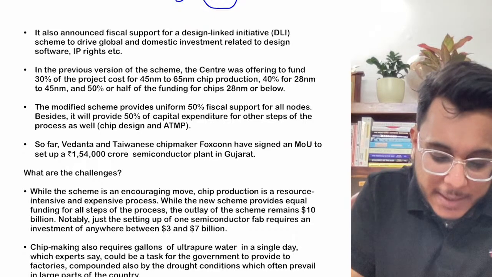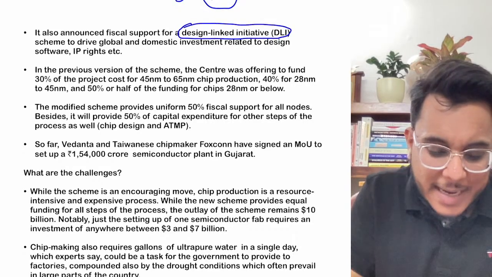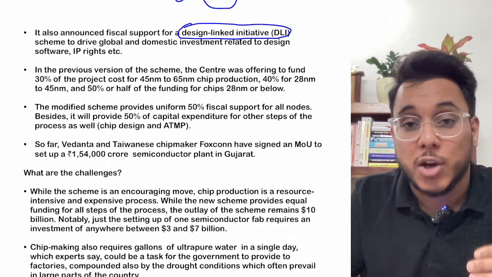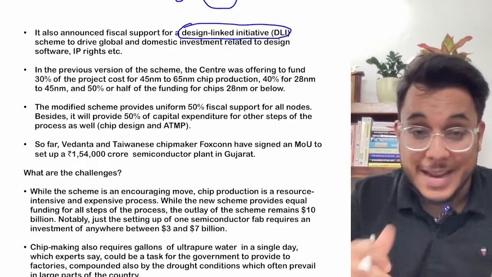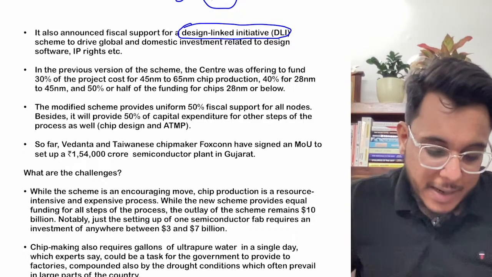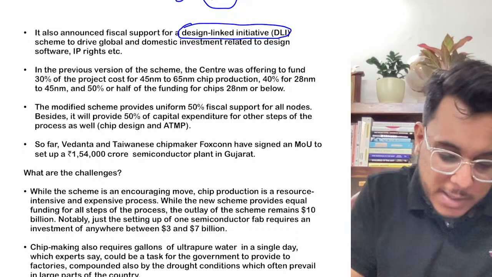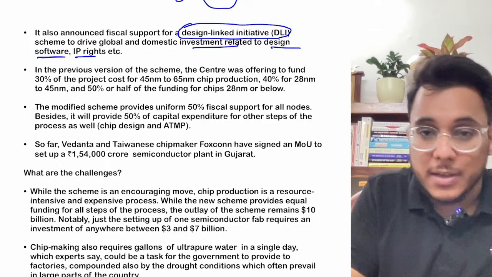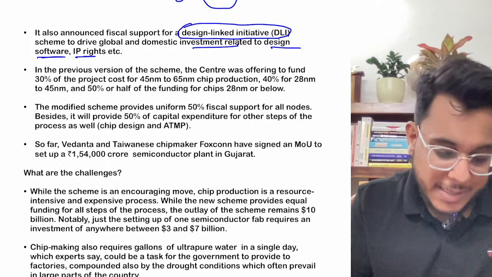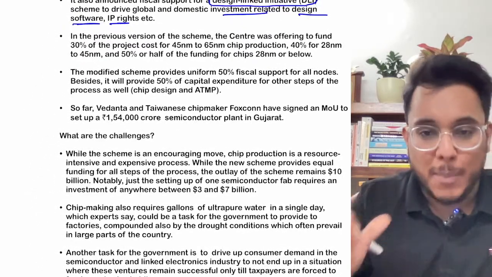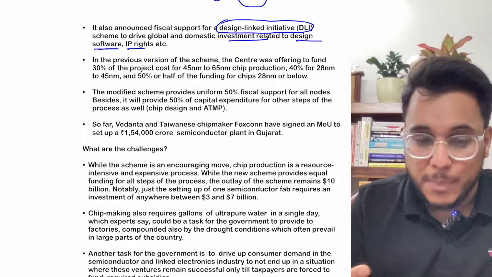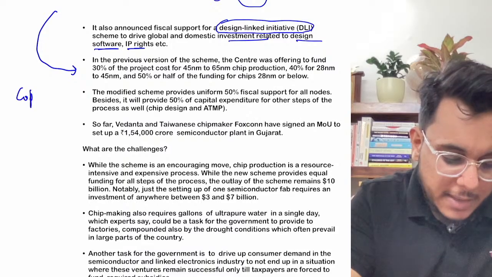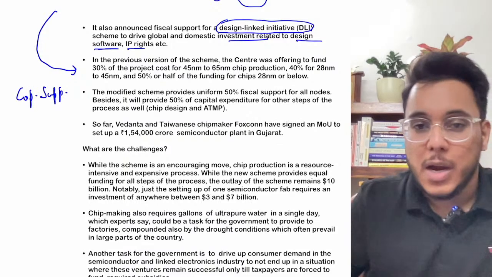Moreover, for semiconductors, the government has also come out with the DLI, that is the design linked incentive scheme. Now, you know that for making semiconductor chips, a lot of research and development has to be done. Designing a chip is also a very big task. So basically the government will provide support so that investment can come into designing of software, designing of chips, all these kinds of things. Now, when we talk about the production linked incentive scheme for semiconductor chips, here the government is also providing capital support. What's the capital support?